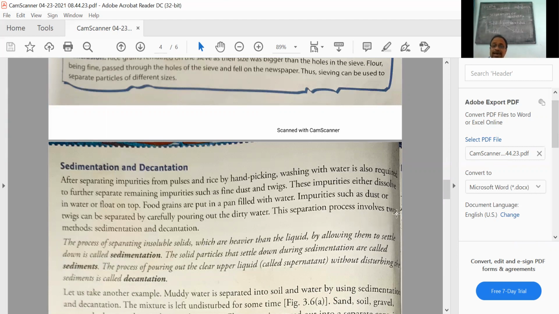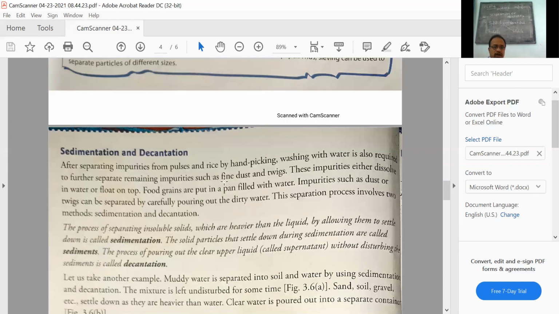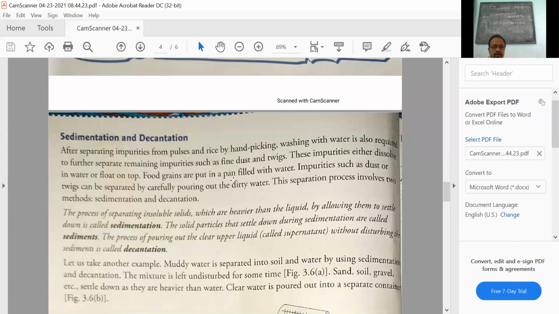It is allowing the heavy particles to settle down, whereas decantation is the process to separate the sediment and the clean liquid without disturbing. So it is the process of separating insoluble solids which are heavier than the liquid. This has to be the point over here: heavier it should be. Allowing them to settle down is called sedimentation.